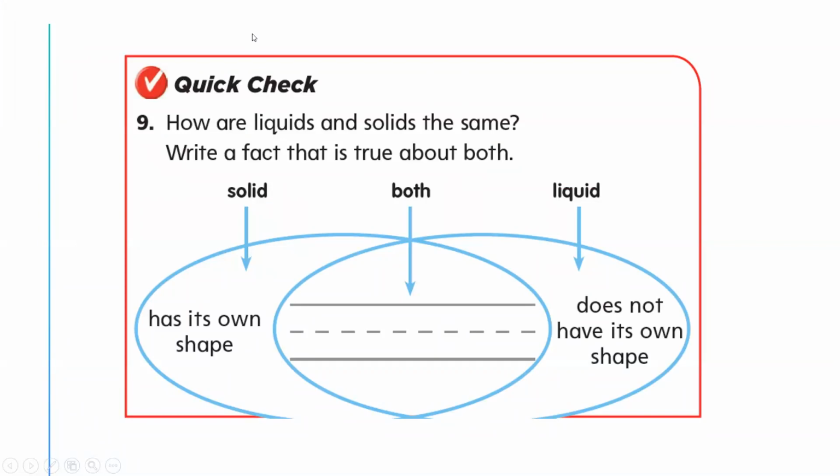So now, how are liquids and solids the same, and how are they different? Number one, solid has its own shape, but liquid doesn't have its own shape.